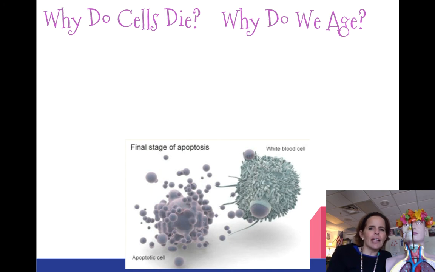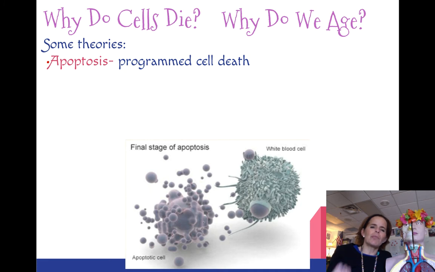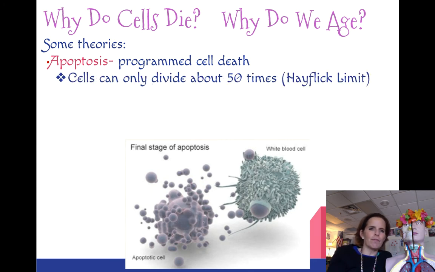All right, so interesting questions. Why do cells die and why do we age? And it all has to do with mitosis. A vocabulary word that's important that you understand is something called apoptosis, which is programmed cell death. Cells are only allowed to divide approximately 50 times, and 50 times we call the Hayflick limit after the scientist who discovered it. So that's normal cells. They can only divide 50 times.